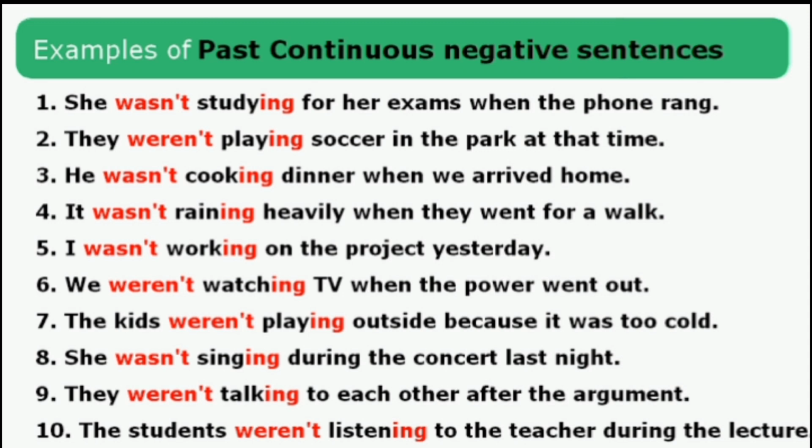Examples of past continuous negative sentences are: she wasn't studying for her exams when the phone rang. They weren't playing soccer in the park at that time. He wasn't cooking dinner when we arrived home. It wasn't raining heavily when they went for a walk. I wasn't working on the project yesterday. We weren't watching TV when the power went out.